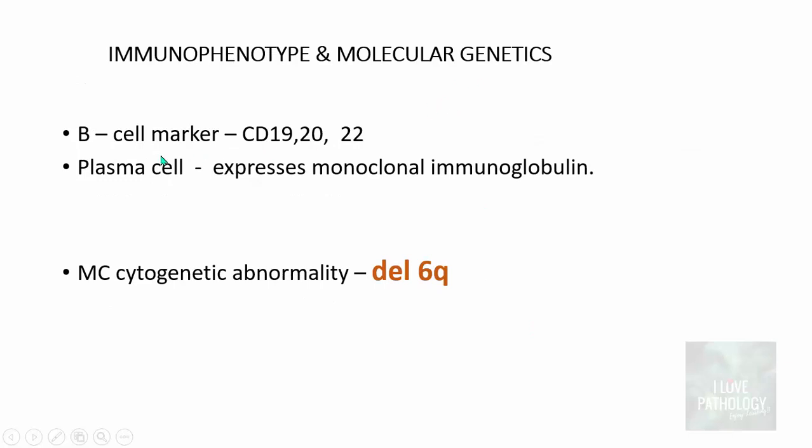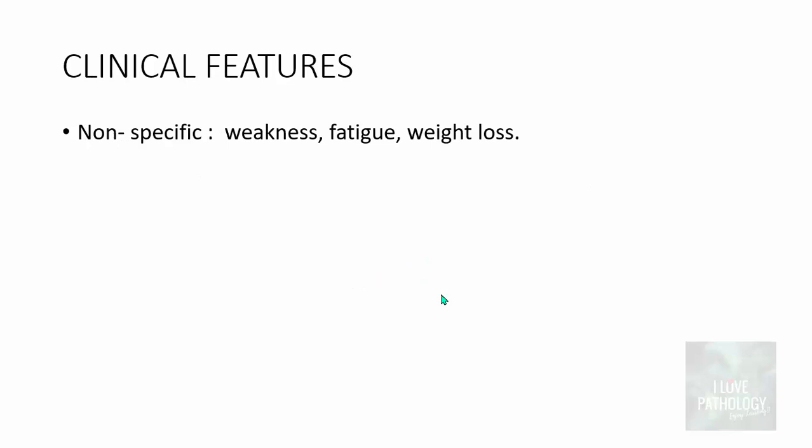Immunophenotypically, they stain for pan B-cell markers, for example, CD19, 20 and 22. The plasma cells express monoclonal immunoglobulin. If you do a cytogenetic study, the most common cytogenetic abnormality found is deletion in the long arm of chromosome number 6. Now, what are the clinical features?